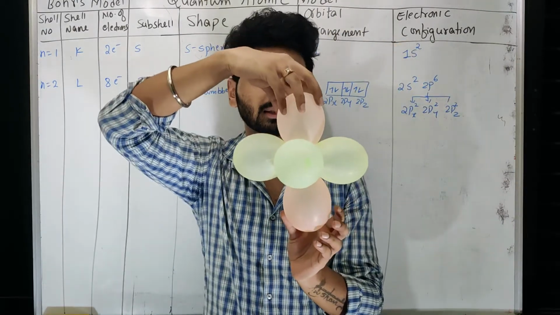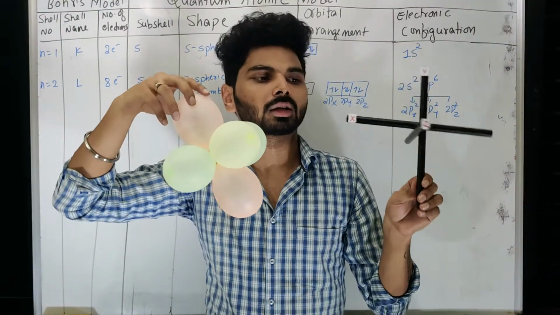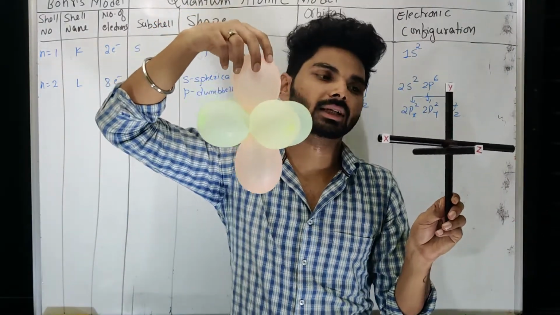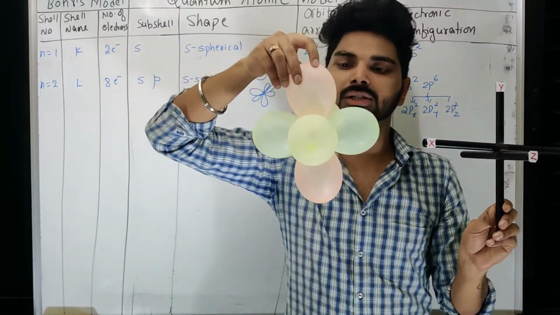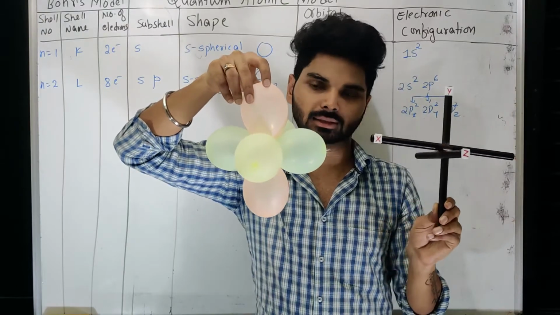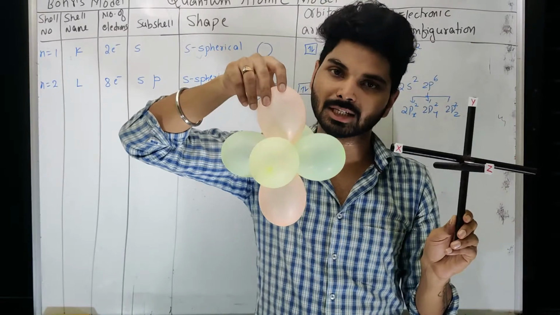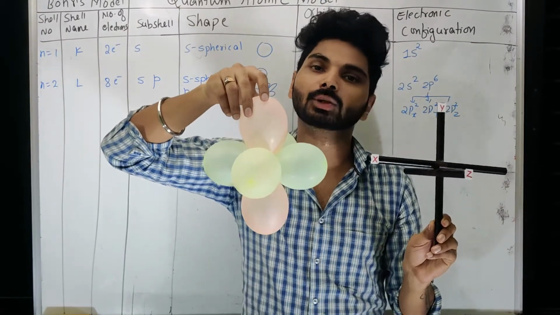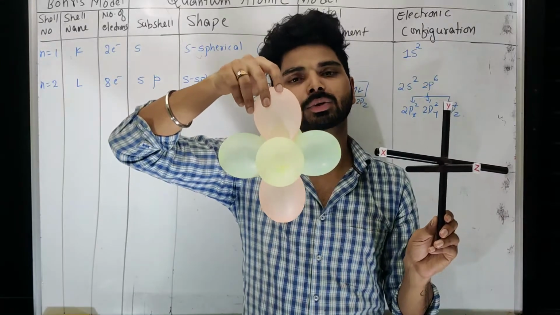So, as I told you, if you use this one, you can see this one is py, the one which is towards you is pz, and this one is px. So this is how they will be present. Now at the center their presence is less because the 1s and 2s orbital electrons are already present. So this is how they are distributed in 3 dimensions.